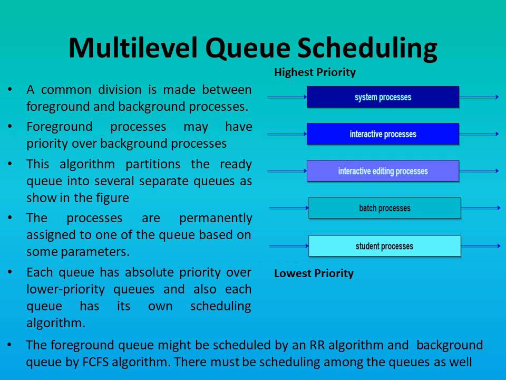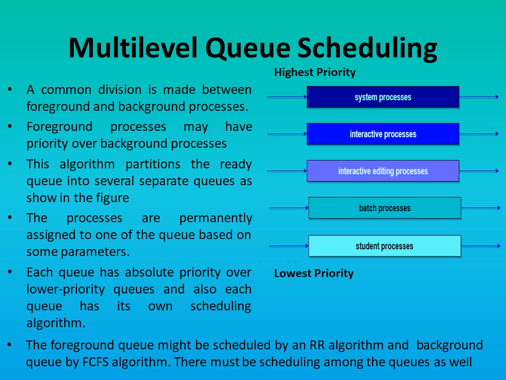Multi-level queue scheduling. The multi-level queue scheduling algorithm is designed for situations in which processes can be easily classified into different groups. In general, processes are commonly divided into foreground processes, also known as interactive processes, and background processes, also known as batch processes.